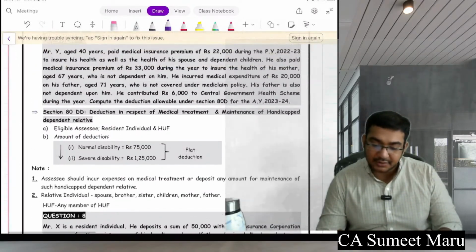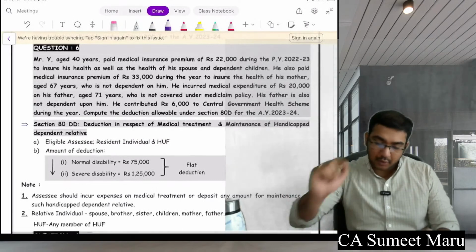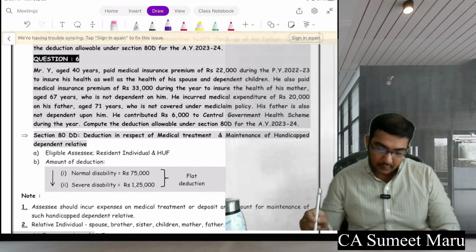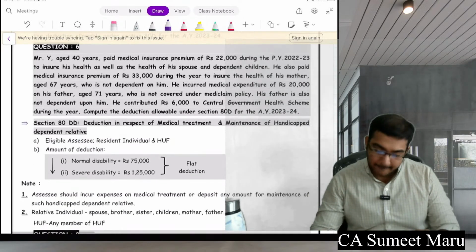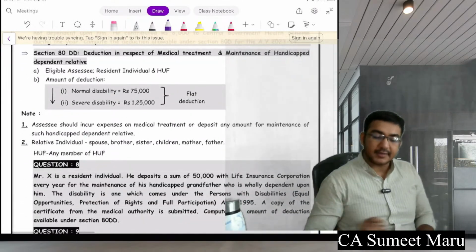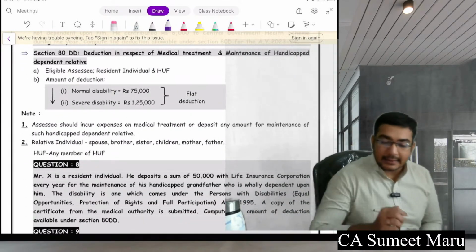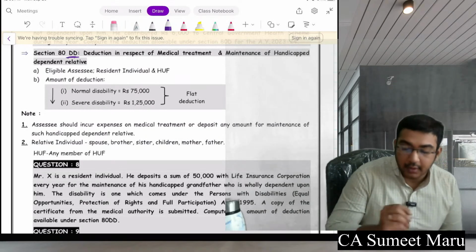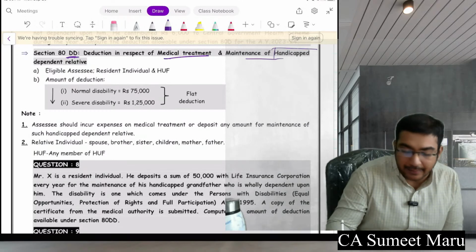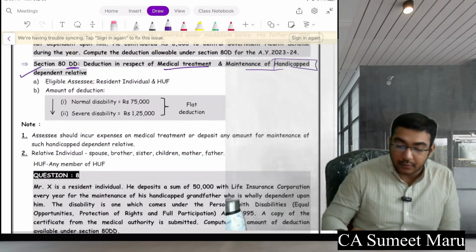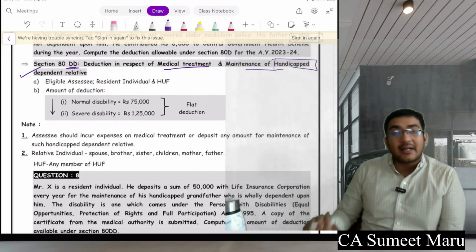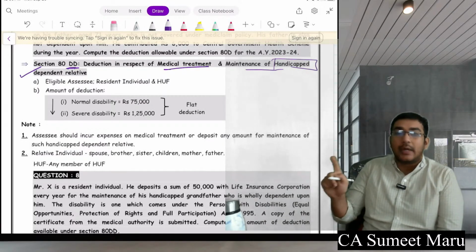Next section is your section. Shall we do one question, guys? Okay, let's go to the section first. Next section is 80DD. DD is double doctor. Deduction in respect of medical treatment and maintenance of a handicapped dependent relative. So this is given for your relative. Okay. For the assessee himself it is 80U.